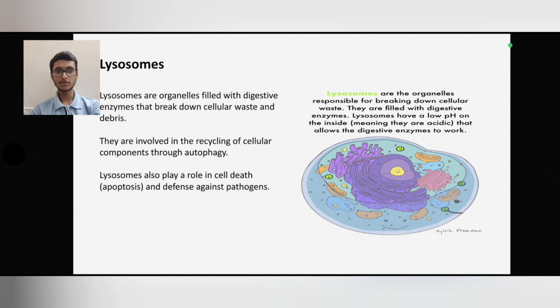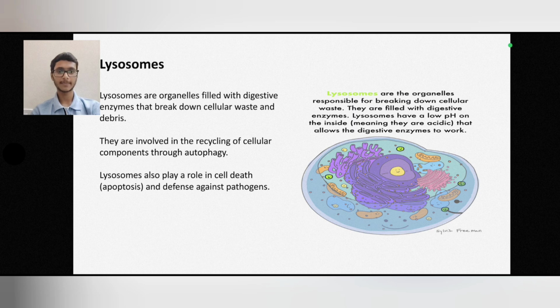Lysosomes. Lysosomes are organelles filled with digestive enzymes that break down cellular waste and debris. They are involved in the recycling of cellular components through autophagy. Lysosomes also play a role in cell death and defense against pathogens. Lysosomes are the organelles responsible for breaking down cellular waste. They are filled with digestive enzymes. Lysosomes have a low pH on the inside, meaning they are acidic. That allows the digestive enzymes to work.